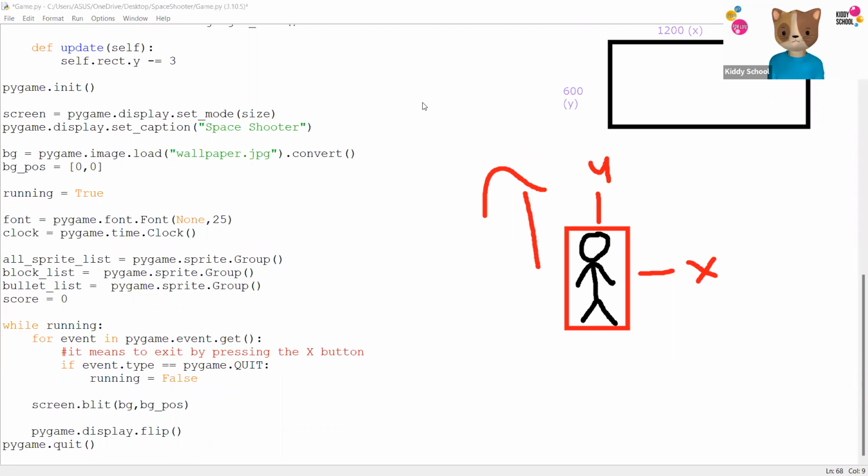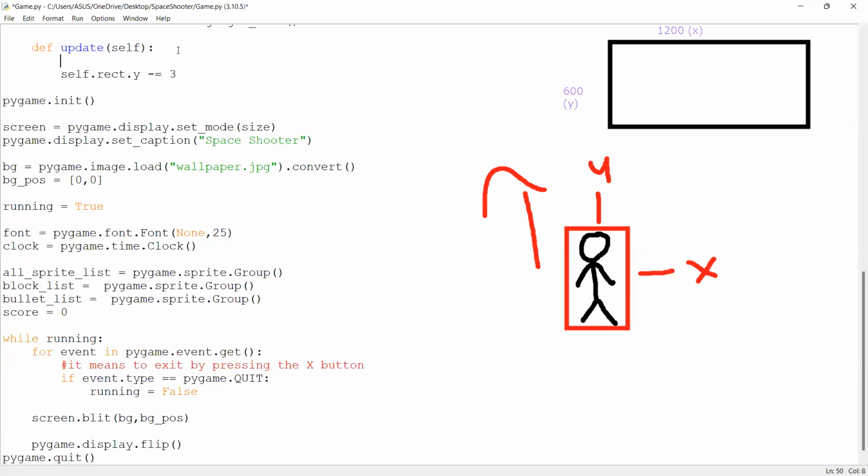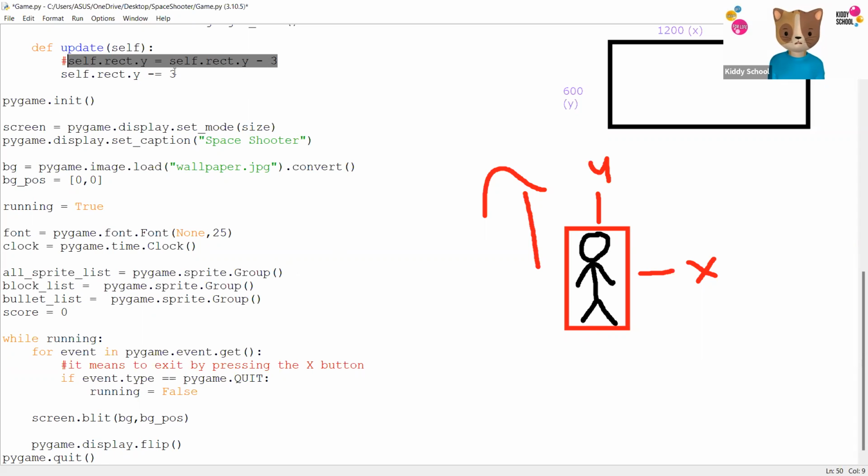Is there an extra dash on the Y axis before the equal sign? Oh, you mean this one? Okay, thanks for that question, Haley. This means the other way of writing this could be self.rect.y equals self.rect.y minus 3. So that's the shorter way of writing it. It's not an error. It's a way of writing a shorter line of code.